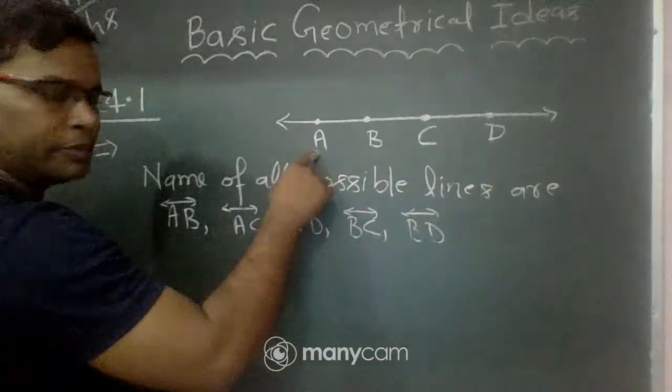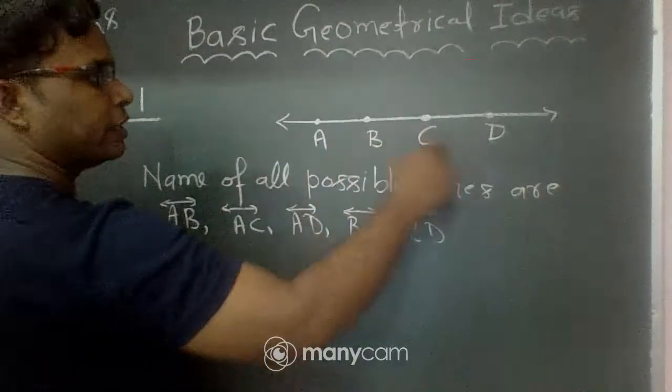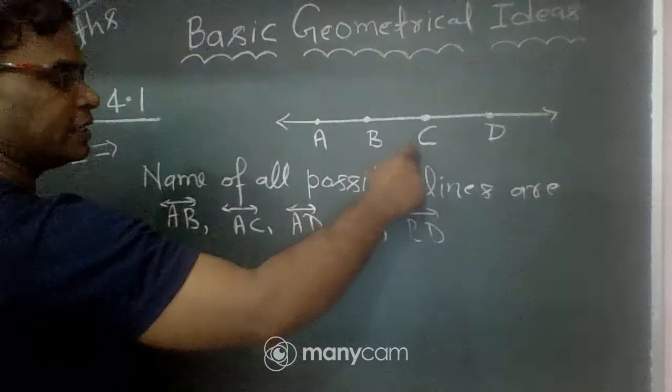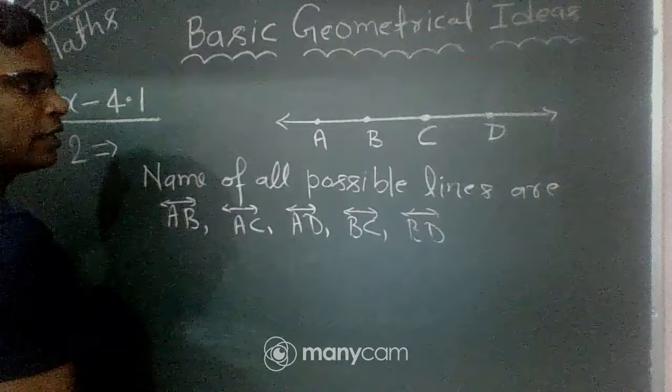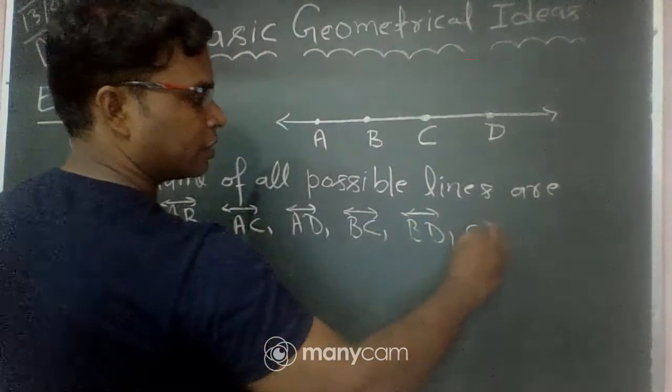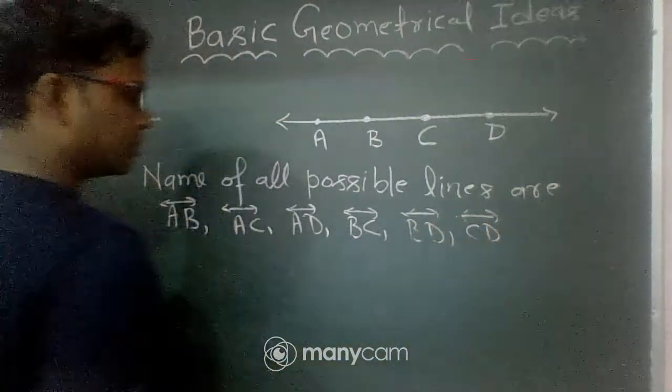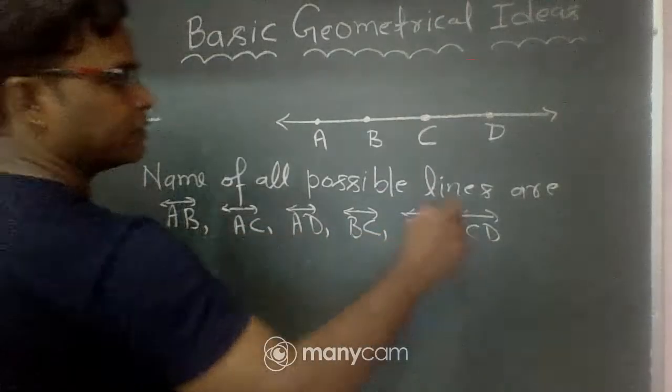We write line AB, AC, AD, BC, BD, and CD. 1, 2, 3, 4, 5, 6.